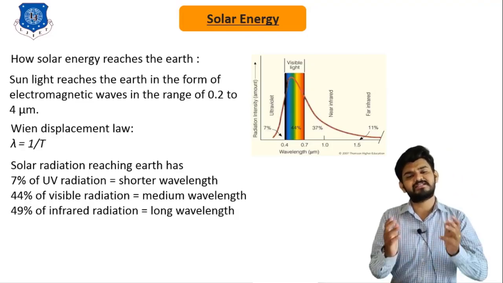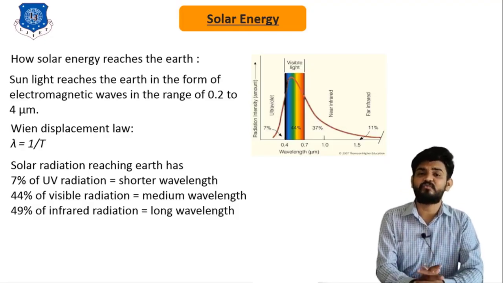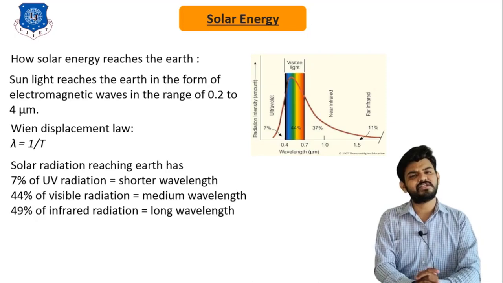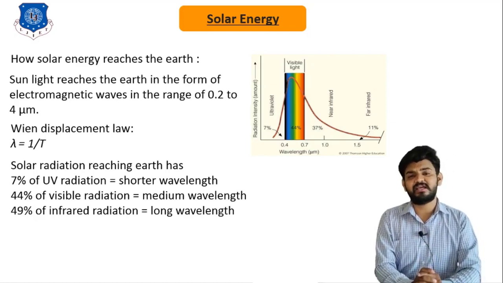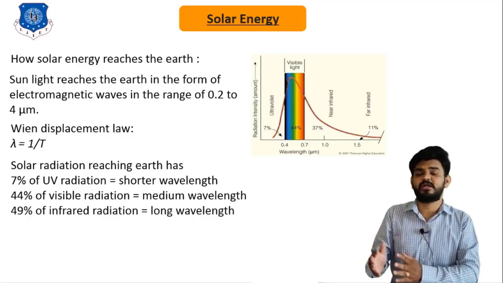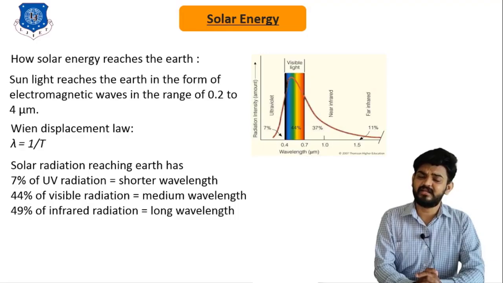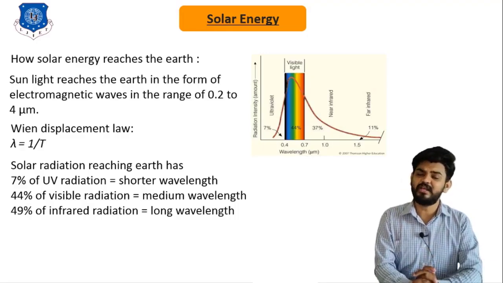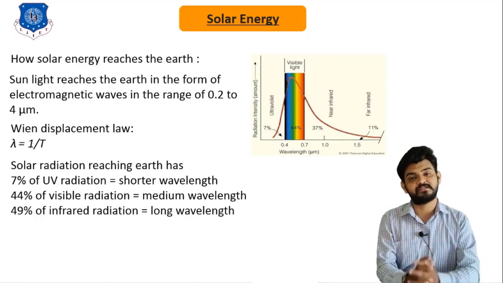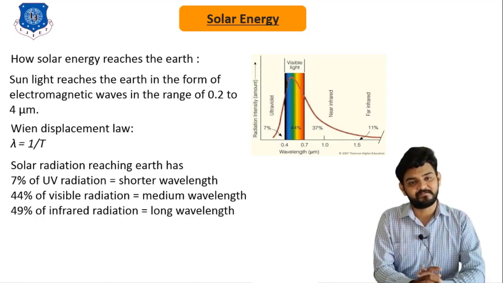Well, the solar energy reaching the earth's surface has around 7% of ultraviolet waves, which is also known as the shorter wave, since its wavelength is only from 0 micrometer to 0.4 micrometer. The next one is around 44% of total solar radiation, which falls in the range of visible rays. This visible ray is also known as the light energy.